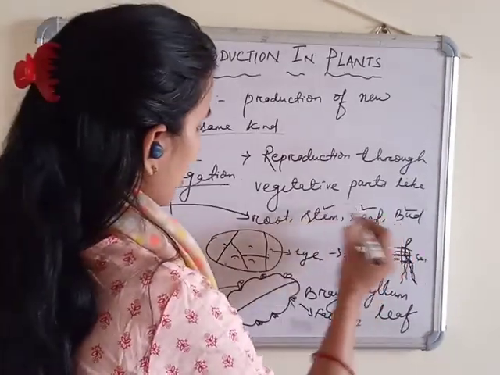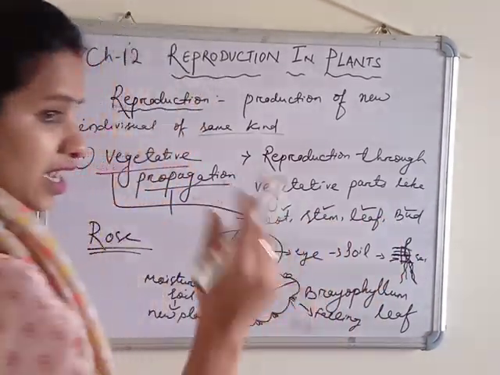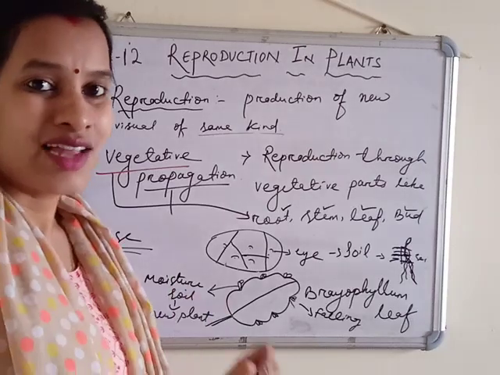And root examples, you know: radish, carrot, turnip. These are all roots of the plant.